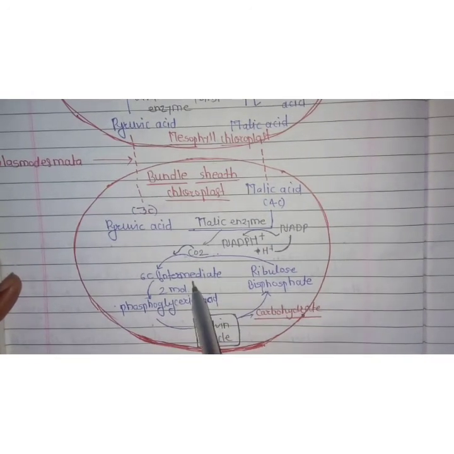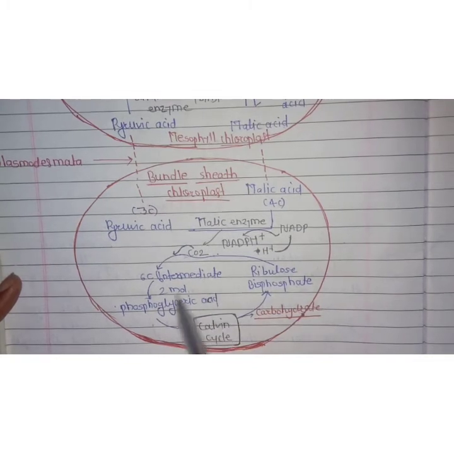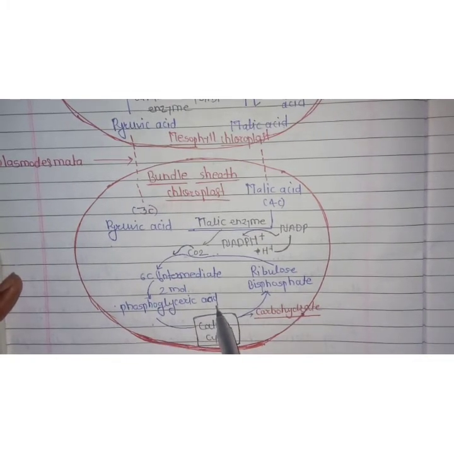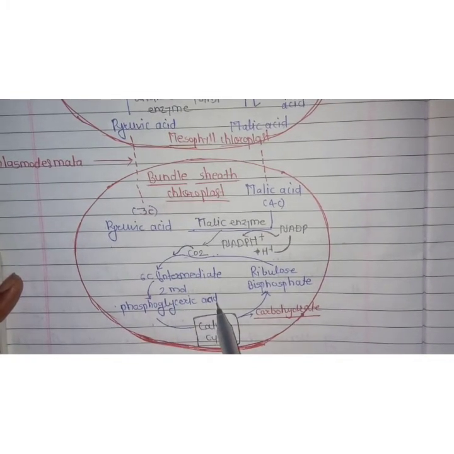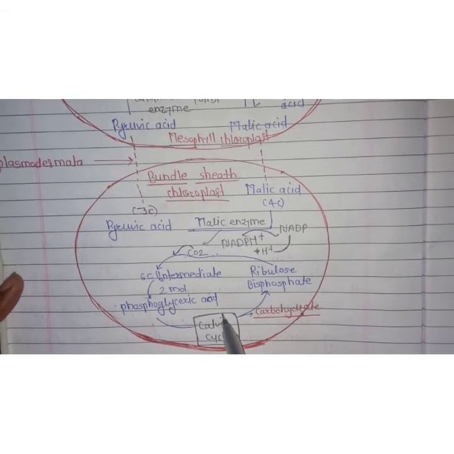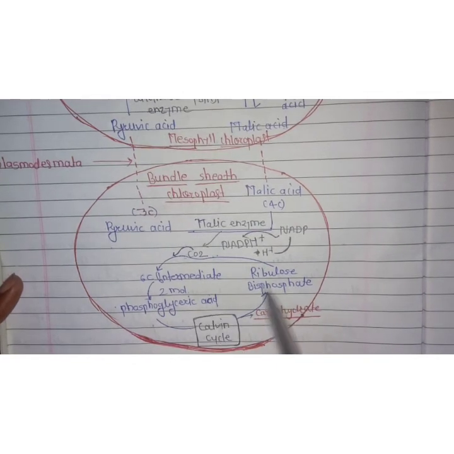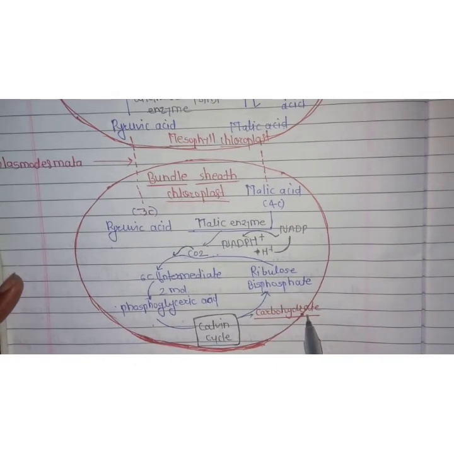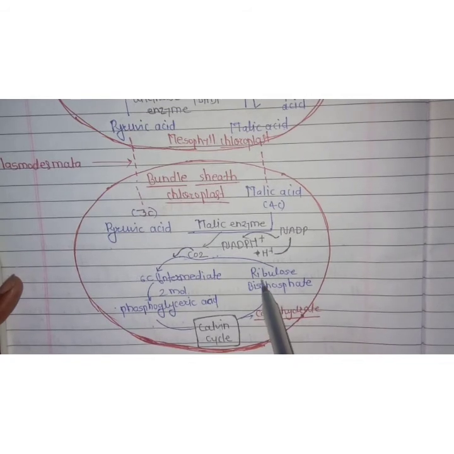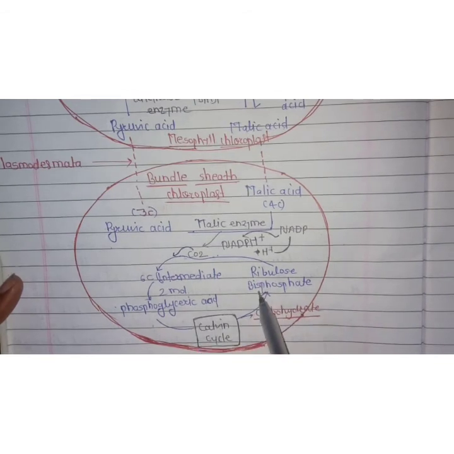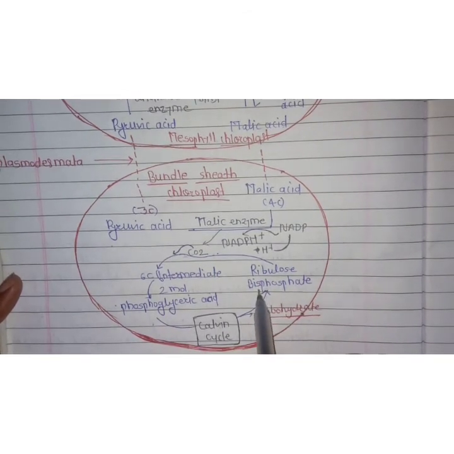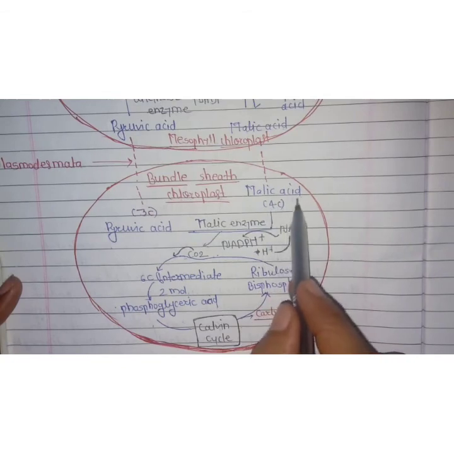Here the intermediate is two molecules of phosphoglyceric acid, then phosphoglyceric acid is converted into glyceraldehyde 3-phosphate, then this glyceraldehyde 3-phosphate is converted into carbohydrates, and the remaining produces ribulose bisphosphate. That is how the Calvin cycle runs.